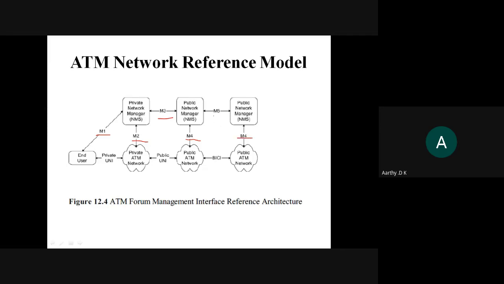So M5 is used when two public network management systems work together. So much importance has not been given to M5 since it is public, it is open. The remaining ones are a private with a public, or a public with a private combination.